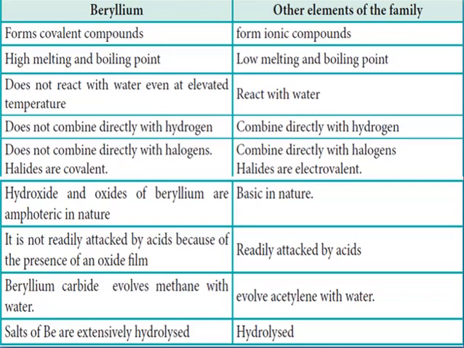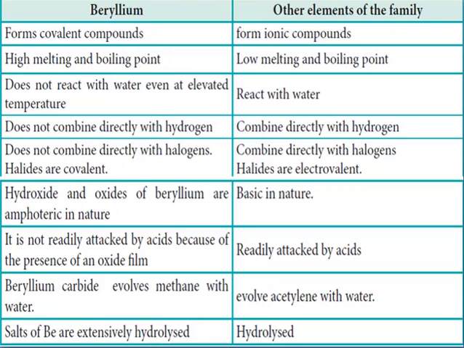Now let us see some of the properties which differentiate beryllium from the other elements in that particular group. Beryllium forms covalent compounds, whereas the other elements form ionic compounds. Beryllium has a high melting and boiling point due to its small size, and the other elements comparatively have lower melting and boiling points than beryllium. Beryllium does not react with water even at high temperature, but the other elements react with water. And beryllium does not react with hydrogen directly, but the other elements such as calcium, magnesium, barium, strontium combine with hydrogen directly.